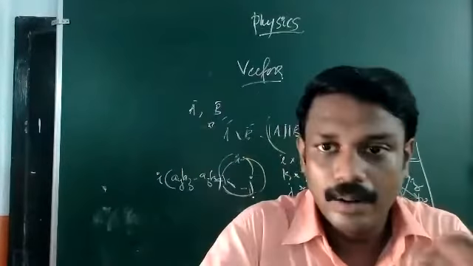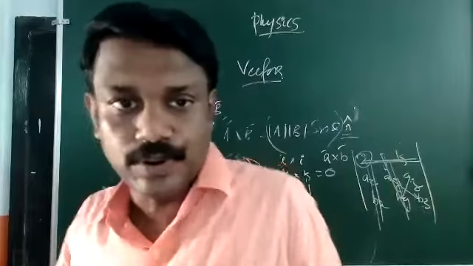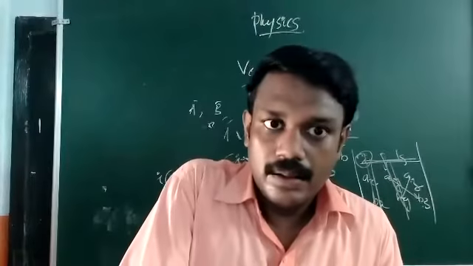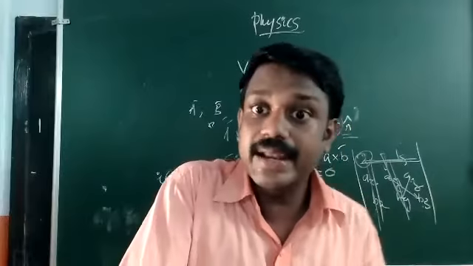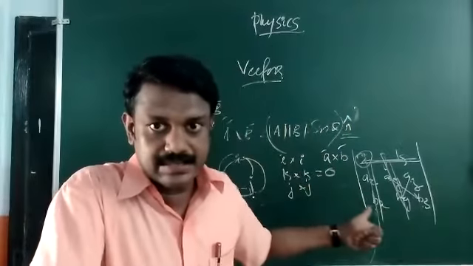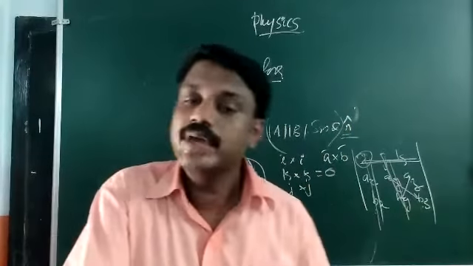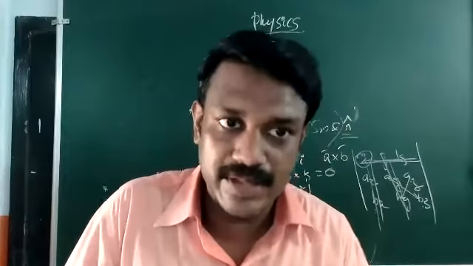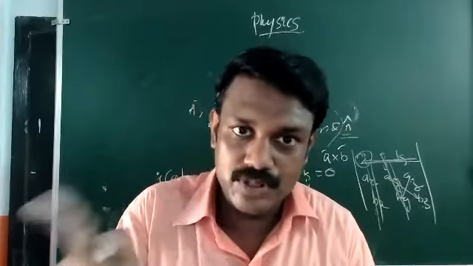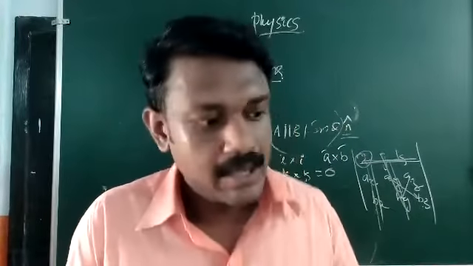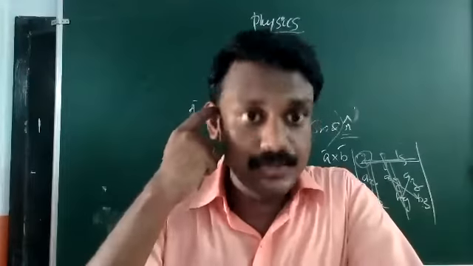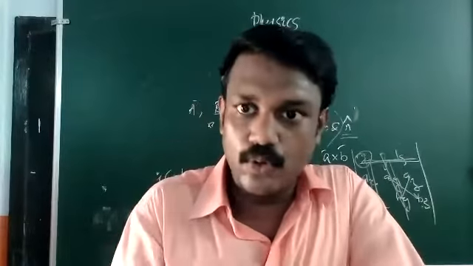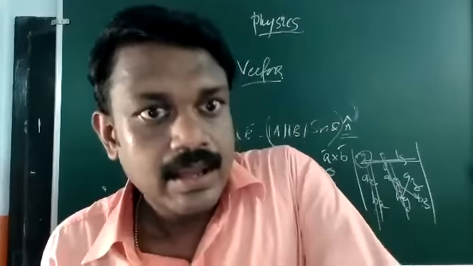So if you are asked to express the cross product in component form, you can either use the determinants or you can go for the 9 terms, where 3 terms become 0, and you have 2 i terms, 2 j terms, and 2 k terms, and you can collect all i terms together, all j terms together, all k terms together.